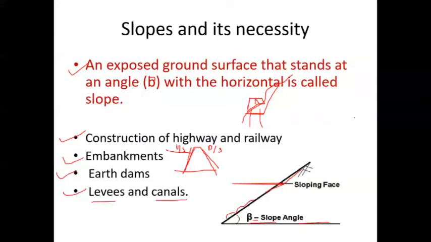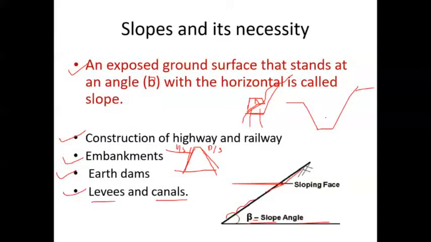Then canals. Canals are water conveyance structures. Through these canals, water can be conveyed for many purposes, like irrigation, navigation, or power generation, etc. So these are the levees and canals.